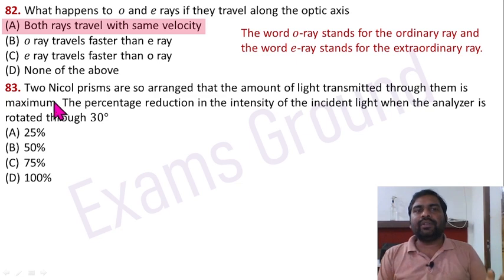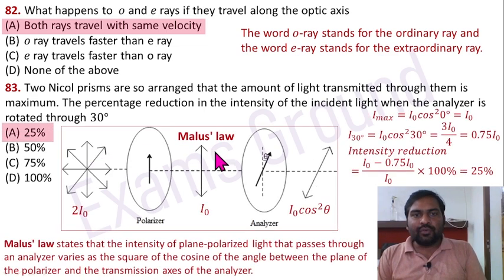Question 83. Two nickel prisms are so arranged that the amount of light transmitted through them is maximum. The percentage reduction in the intensity of the incident light when the analyzer is rotated through 30 degree. Use the Malus law.